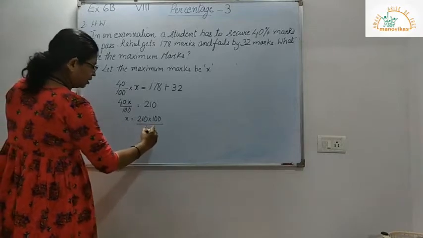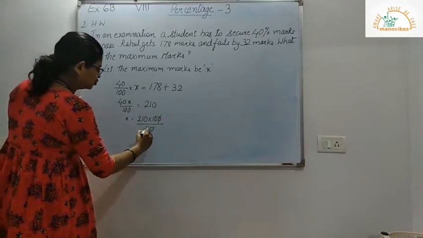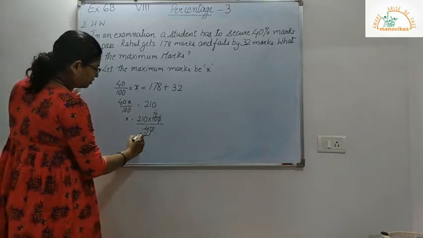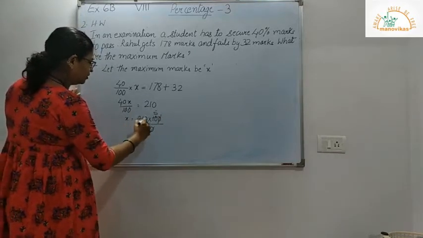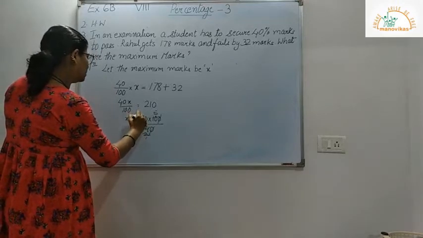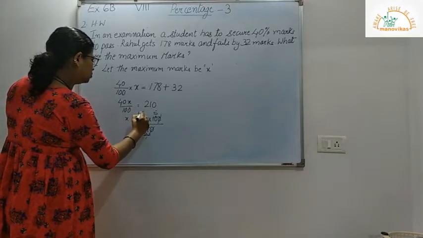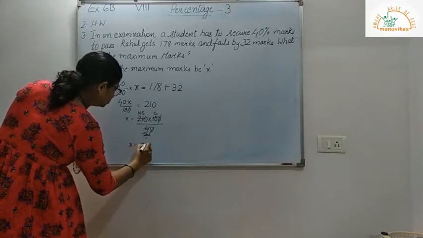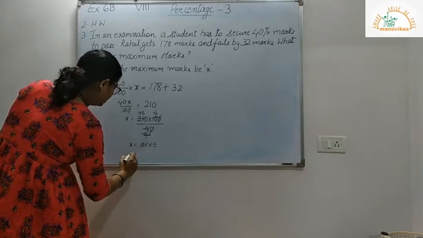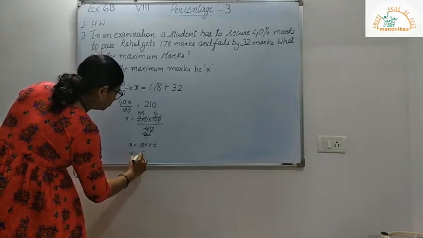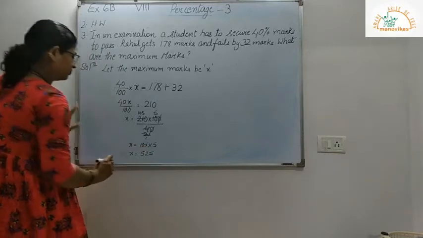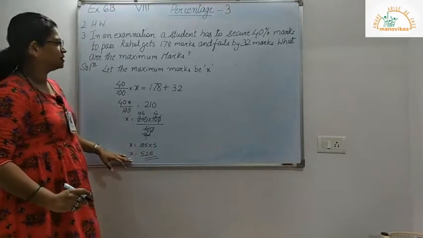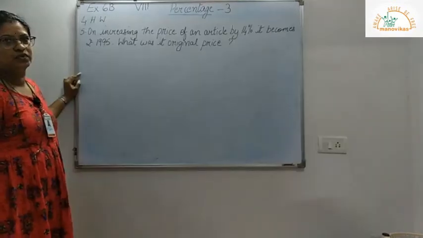So here 0 0 gets cancelled. 2 2s are 4, 2 5s are 10. I get here again 2 1s are 2, 2 zeros are, 2 5s are 10. So x is equal to 105 into 5. So x is equal to 525. So this is my final answer, that is the maximum marks.